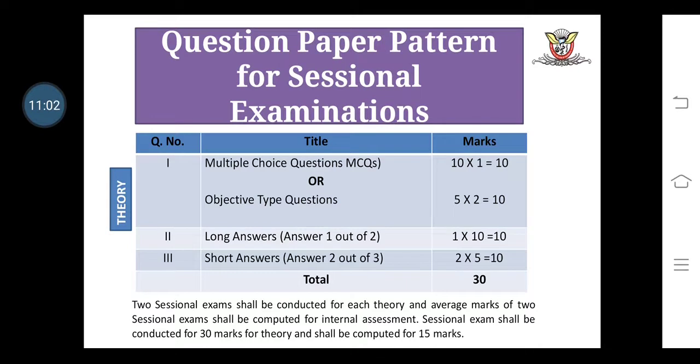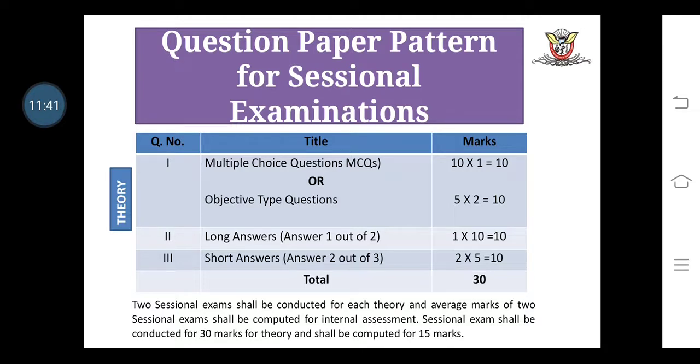Now we discuss the question pattern for the sessional examination. First we discuss the theory examination conducted by every college, because it is the sessional examination. In the theory question pattern, there are 3 types of questions. Question number 1 is the MCQs, multiple choice questions. There are 10 questions in multiple choice, and each question carries 1 mark. Then the total marks from question number 1 is 10.